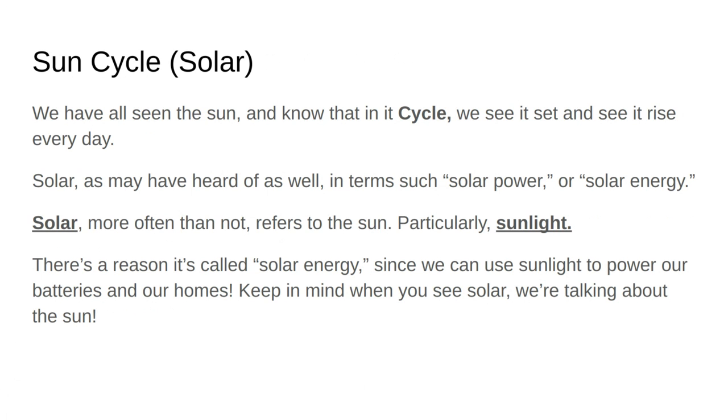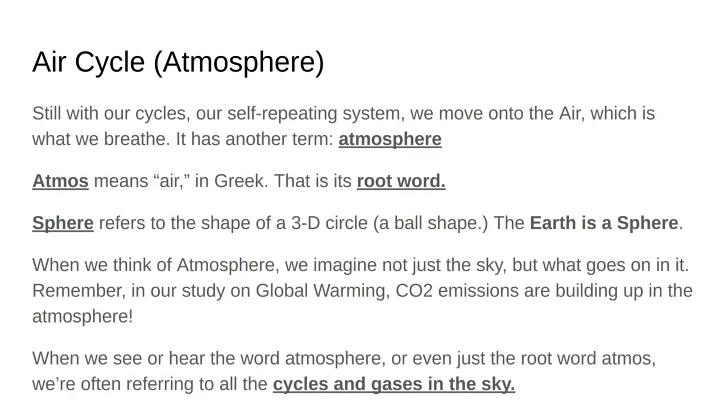Hybrid cars run on solar energy. Some batteries can recharge using solar power. Solar, more often than not, will always refer to the sun, or particularly sunlight. There's a reason we call it solar energy, because we're powering things using sunlight. So keep in mind, when we see solar, we're talking about the sun.